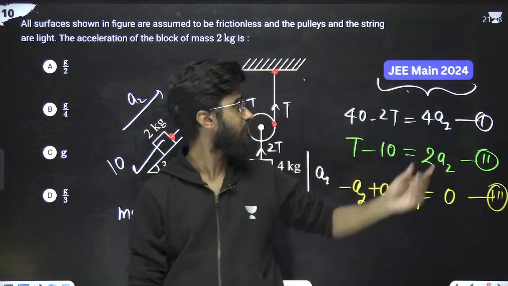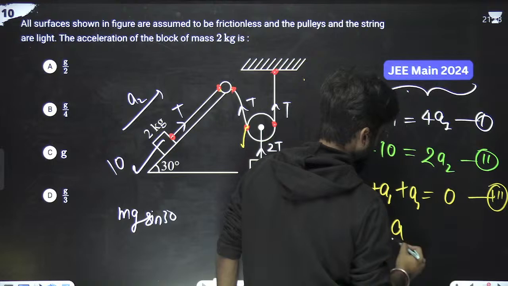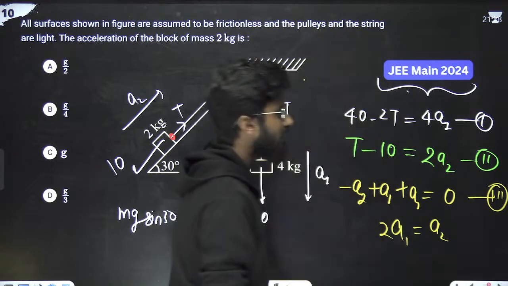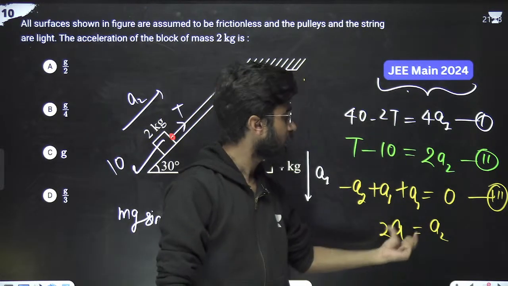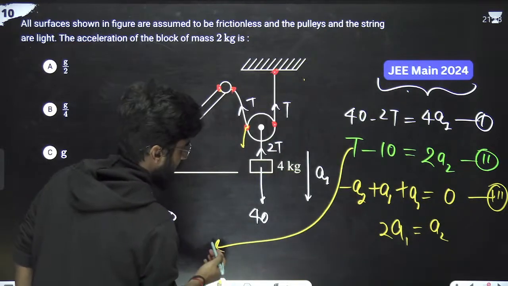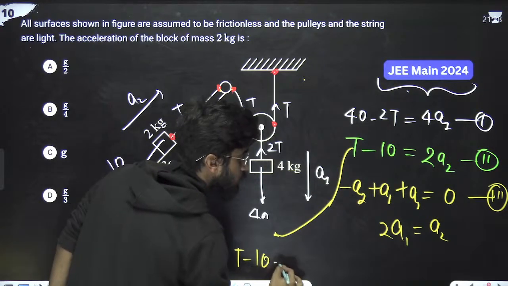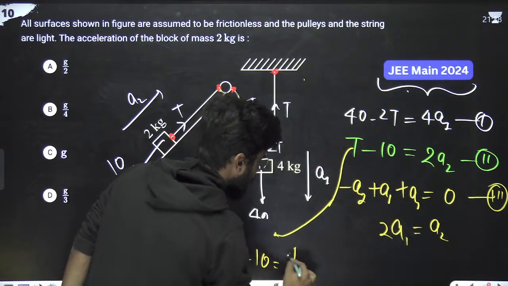So now you have 3 variables and 3 equations. So 2a1 is equal to a2. You can substitute a2 with 2a1. So you can write this equation as T minus 10 is equal to, a2 is 2a1, so 4a1.